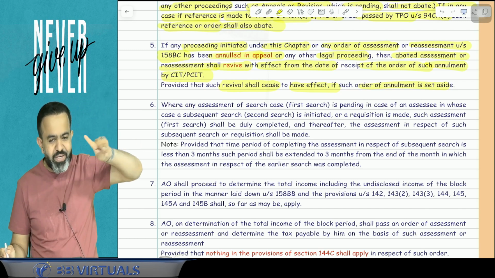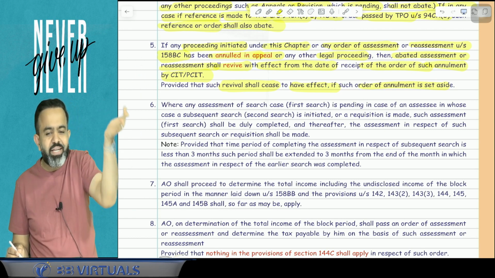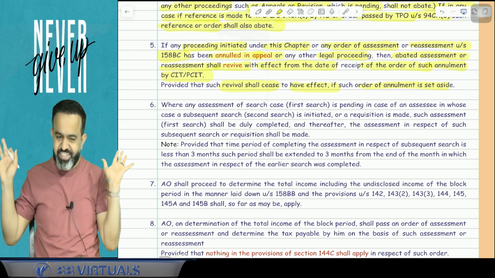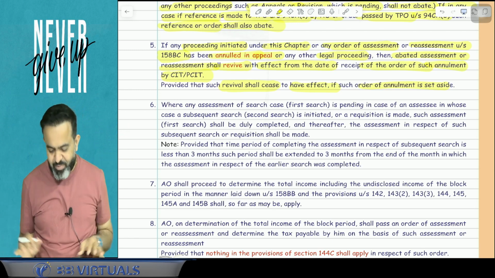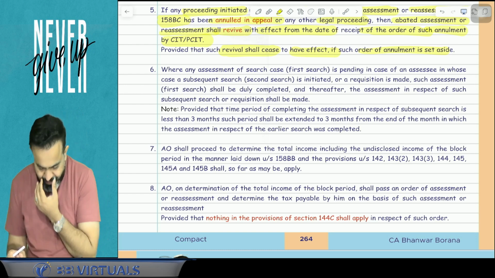So in this case, what will happen? It is again revived. So that revived assessment shall cease to have effect. Means that revived assessment will be abated again. That will be abated. You got my point or not? Yes. Now next part. This is the interesting part.